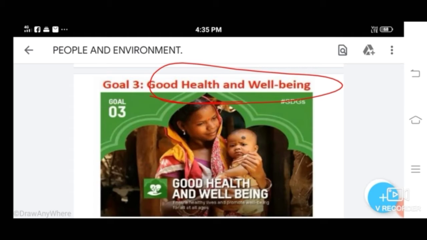Okay, so it focuses on promoting global access to reproductive health services, achieving universal health coverage. Okay, so good health and well-being, it focuses on universal health coverage.